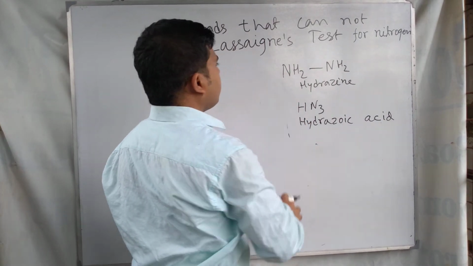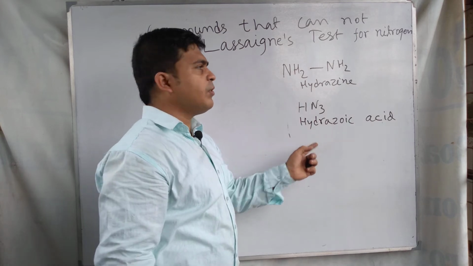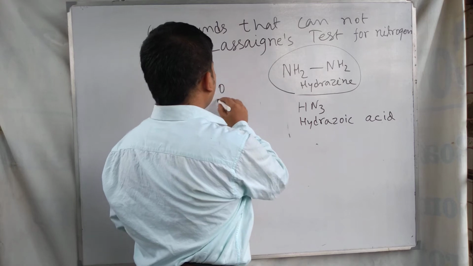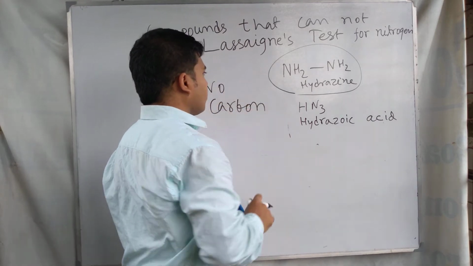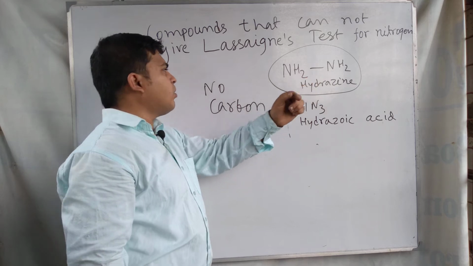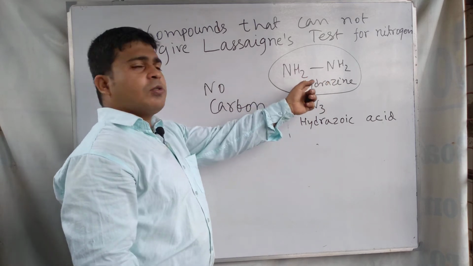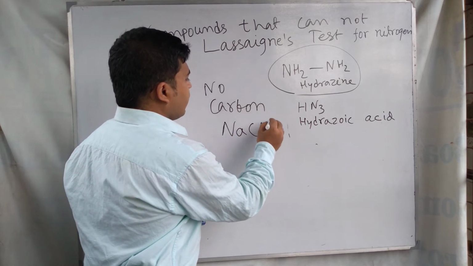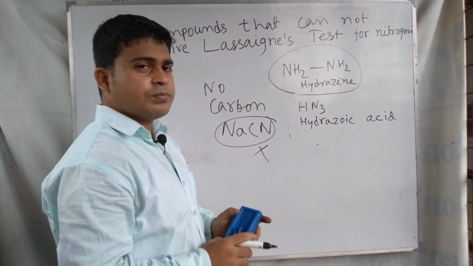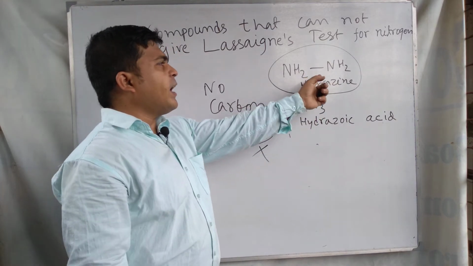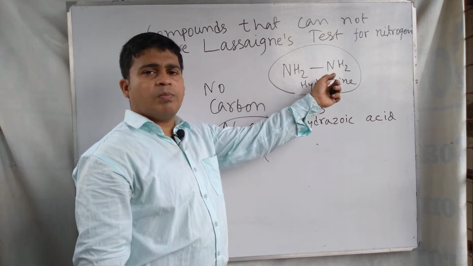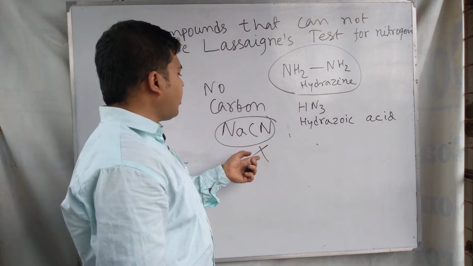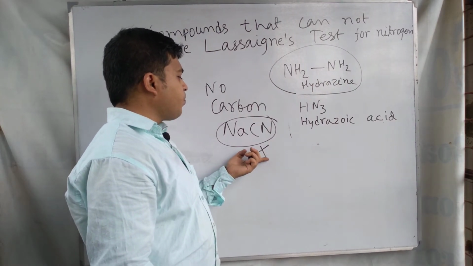After that, if we talk about hydrazine and hydrazoic acid, in hydrazine there is no carbon. It does not have any carbon atom. Only nitrogen is present, and in the Lassaigne extract NaCN is not formed. As it is not a carbon-containing compound, it cannot form sodium cyanide in the Lassaigne extract.